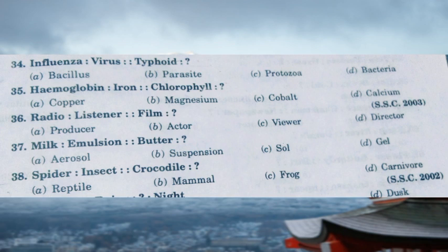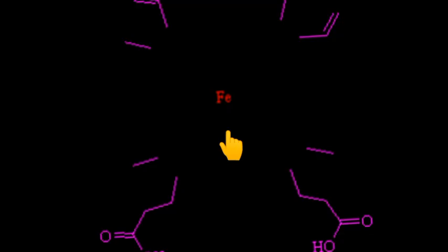The next question is hemoglobin is related to iron and chlorophyll is related to what? Hemoglobin is a protein made up of four subunits, and it mainly has an element called iron. Iron is present in its ionized form, that is Fe3+. In the middle, the Fe3+ is present around the subunits. They are held by this iron. So it is a very essential element part.